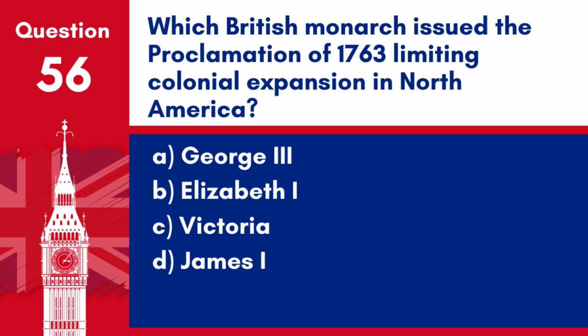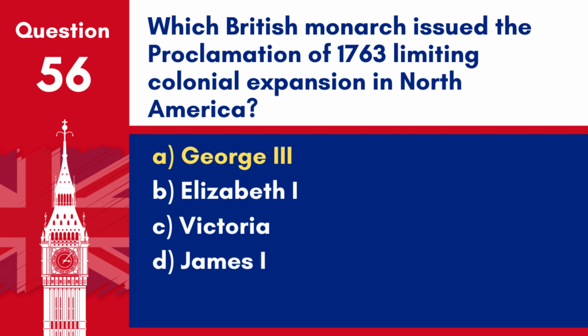Question 56. Which British monarch issued the Proclamation of 1763 limiting colonial expansion in North America? A. George III. B. Elizabeth I. C. Victoria. D. James I.